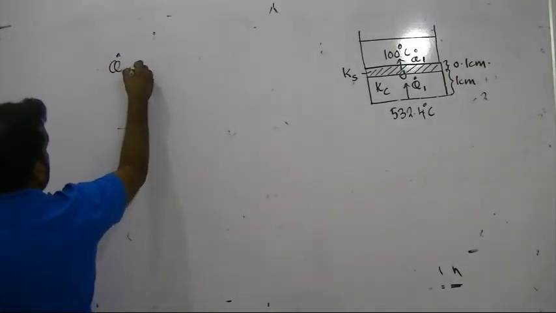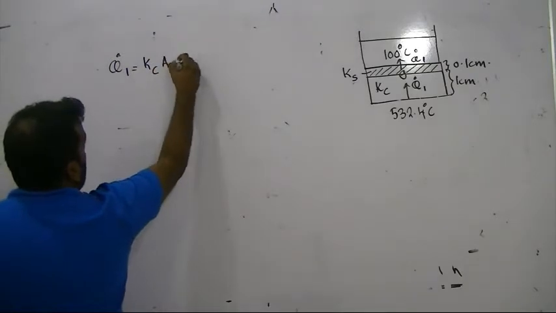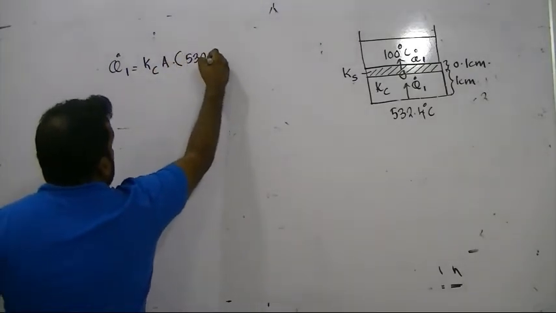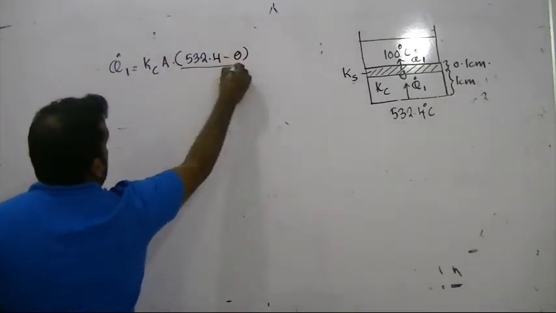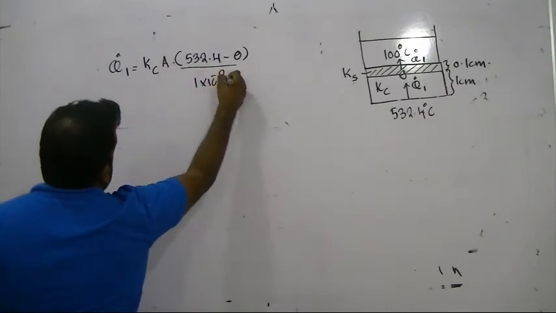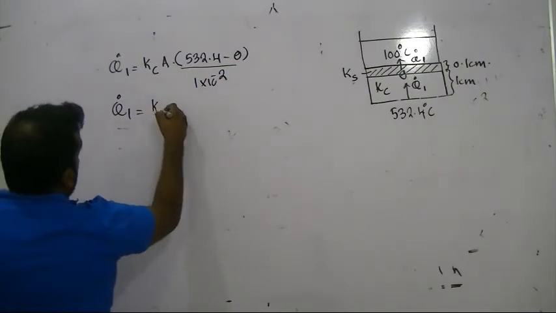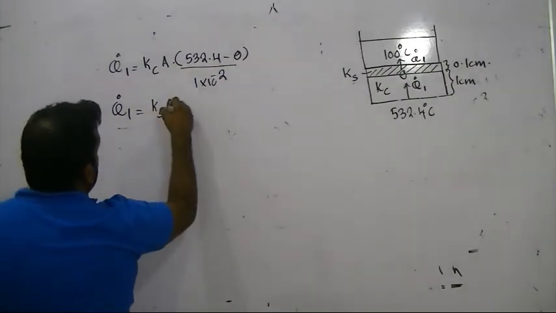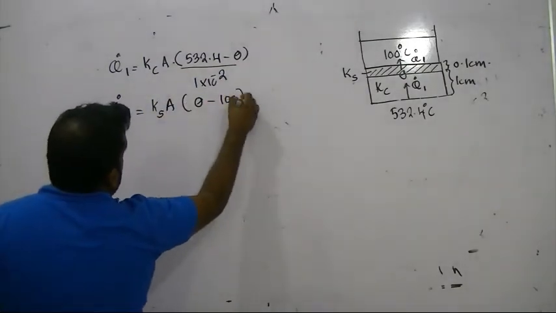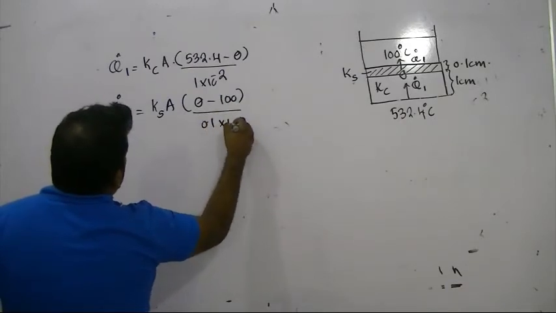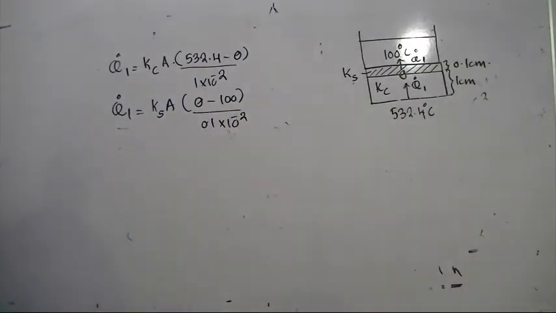So Q dot 1 is equal to K A delta theta, (532.4 minus theta) divided by 1 centimeter, convert to meter. Also Q dot 1 is equal to K of the substance, same area, (theta minus 100) over 0.1 centimeter, convert to meter.